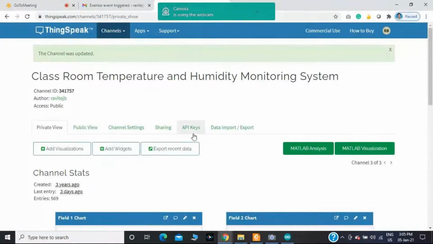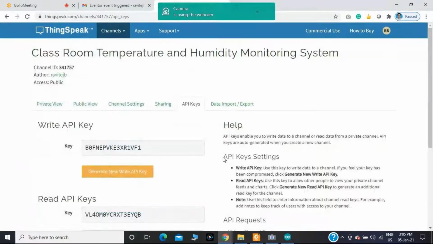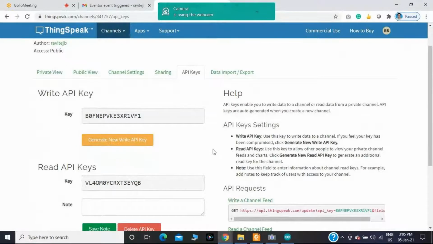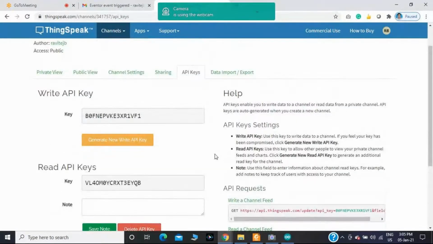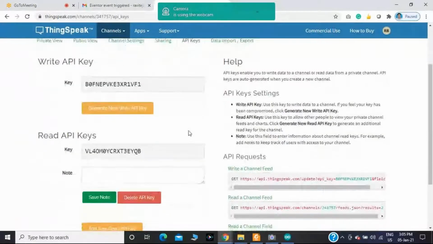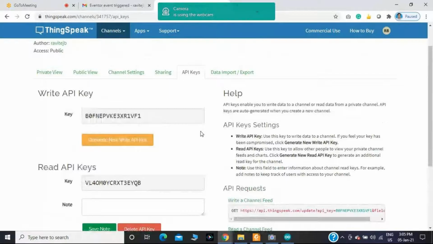Then afterwards, I am moving towards the API key. API stands for application programming interface key. In order to use this channel, you have two API keys: one is the write API key, another is the read API key. In this scenario, I will take the write API key.